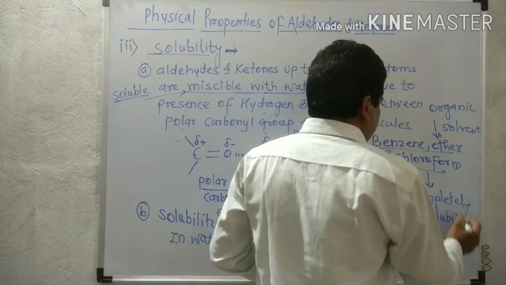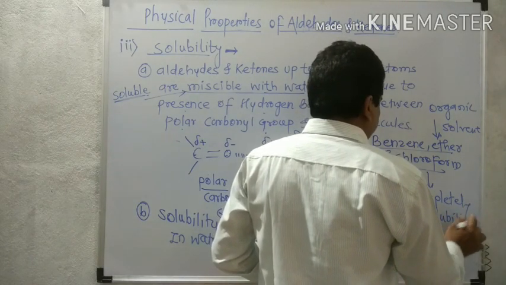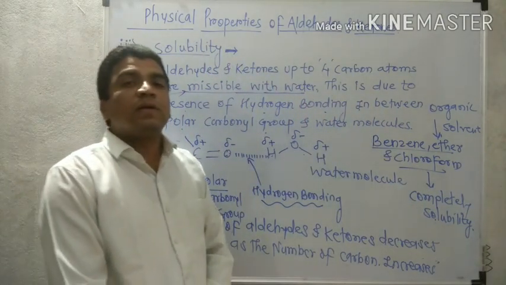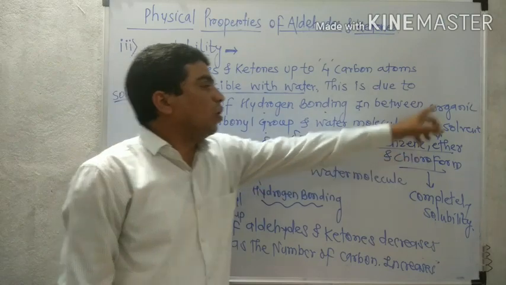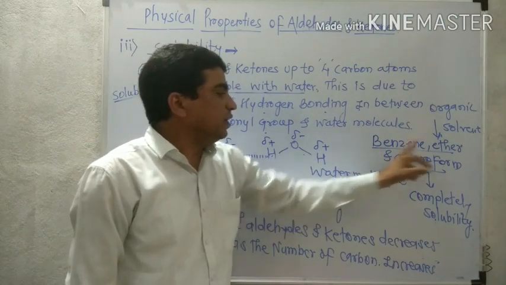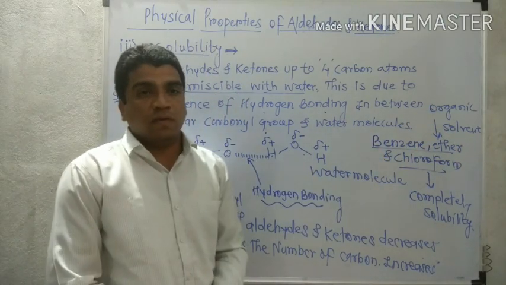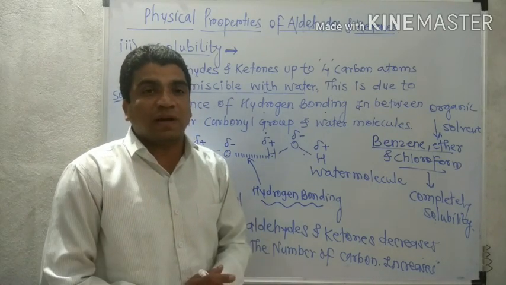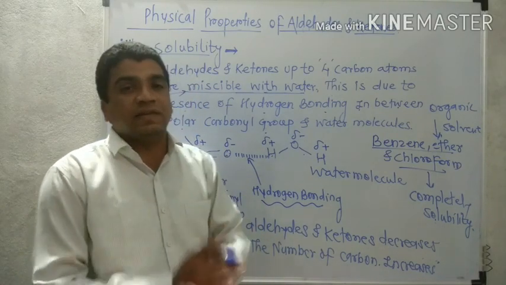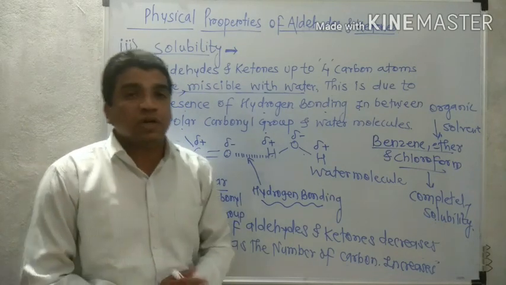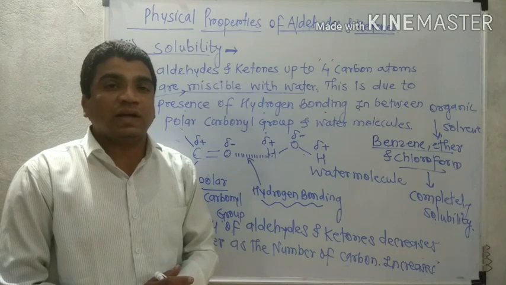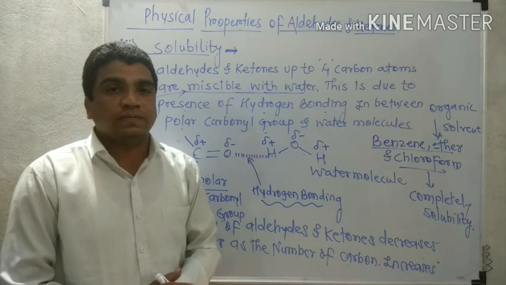Again, their solubility decreases as the number of carbons in their structure increases. Now that is about the solubility of aldehydes and ketones in water and organic solvents.